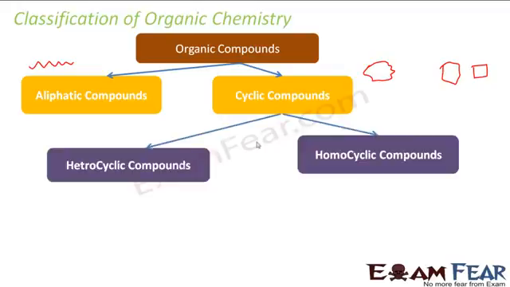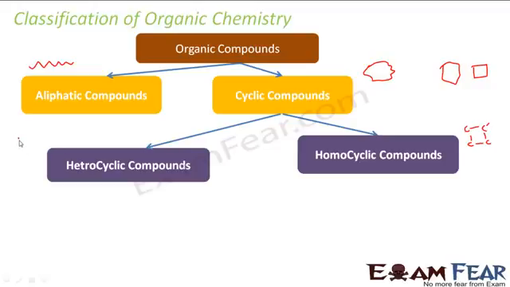If you talk about cyclic compounds, they can further be classified as heterocyclic and homocyclic compounds. So homocyclic means the cycle will have only carbon. For example, if I have a cycle of something like this, we'll talk about these more, a cycle of carbon and hydrogens here. You see, only the cycle has only carbon. In heterocyclic, it can have other things also.